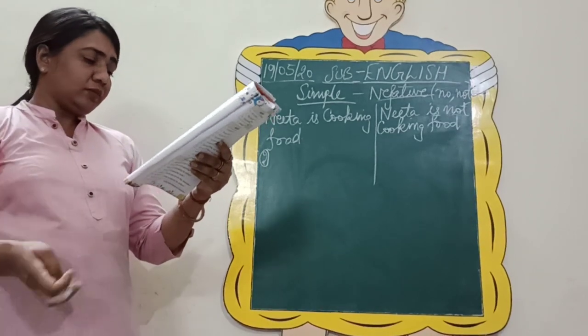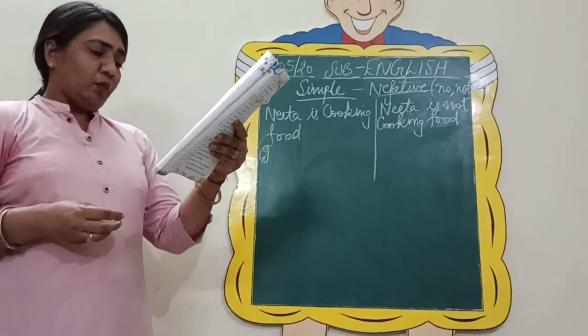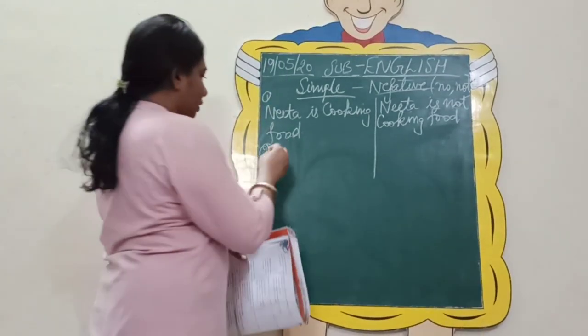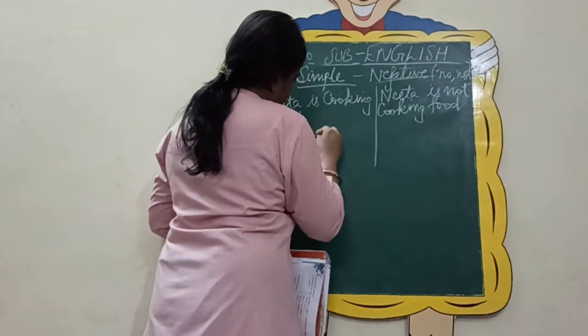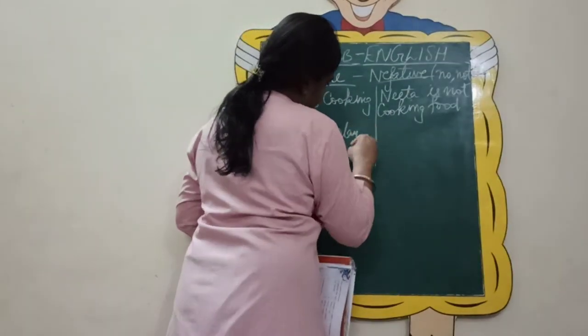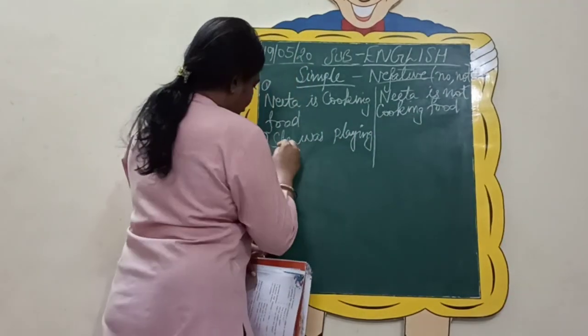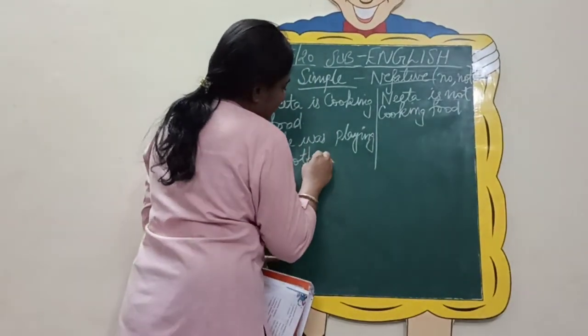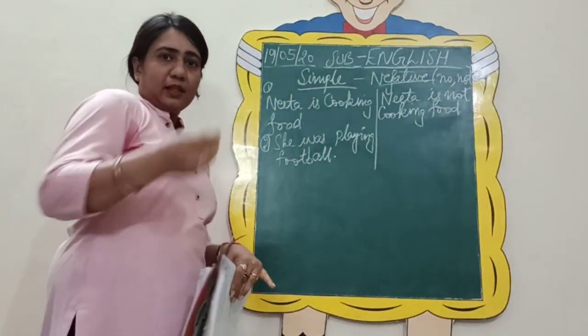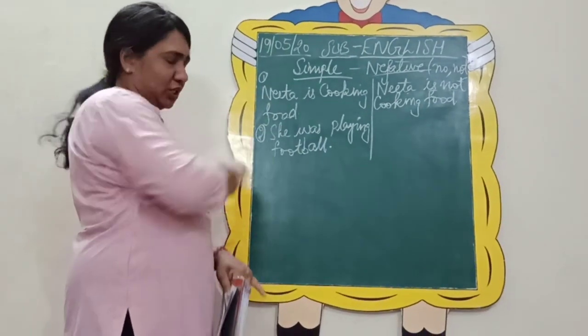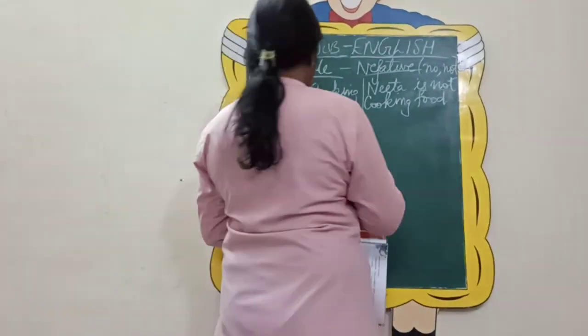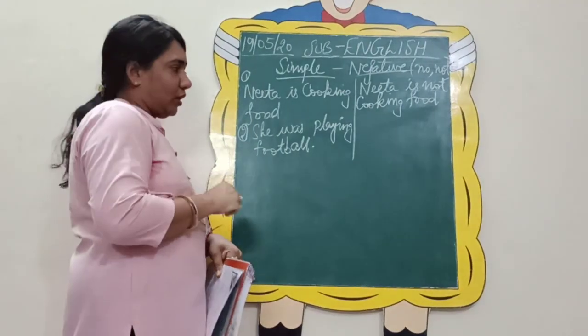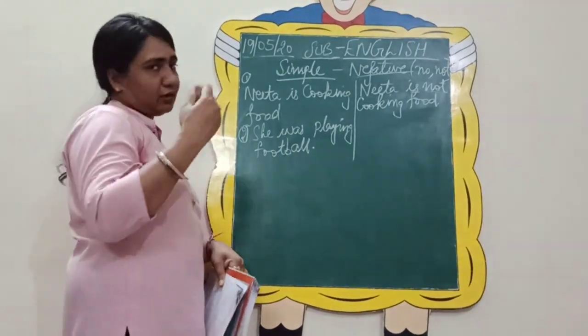So next is, she was playing football. Don't get shocked, girls also these days play football. So don't think that it is a game of a boy, so ma'am has written she for girls. So she was playing football. Change it into negative.